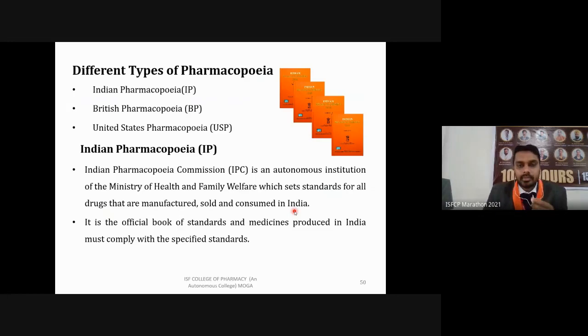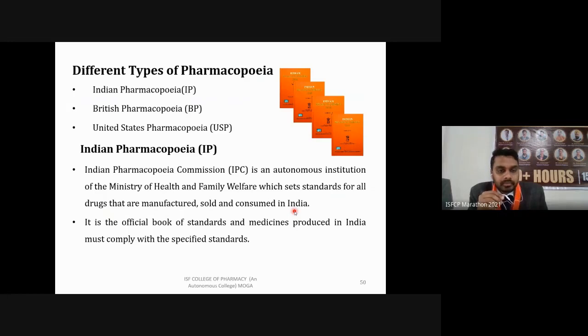Indian Pharmacopoeia is published by the Indian Pharmacopoeia Commission, which sets particular guidelines for all the drugs approved for sale and distribution in the market. All guidelines about their manufacturing, selling, consumption and quality are set by this commission and are part of our Indian Pharmacopoeia.